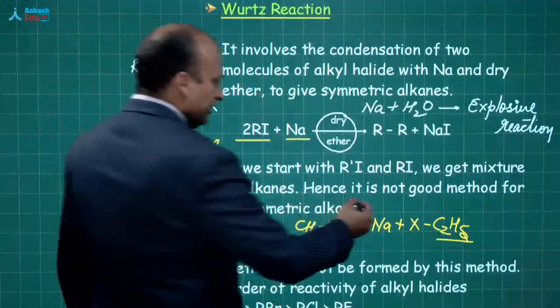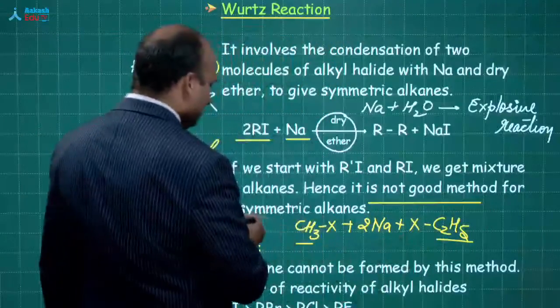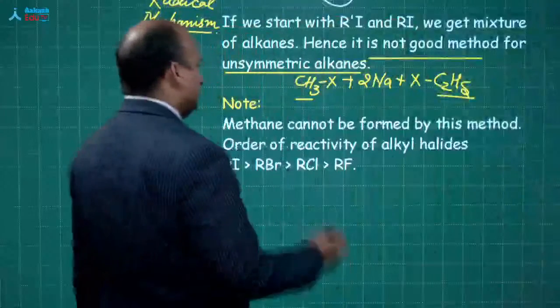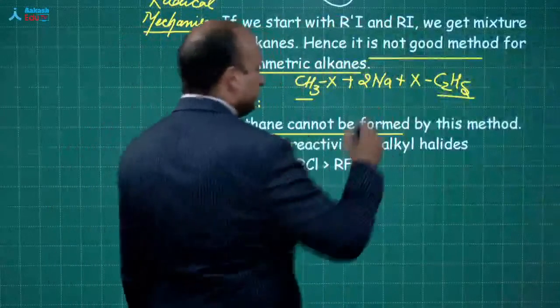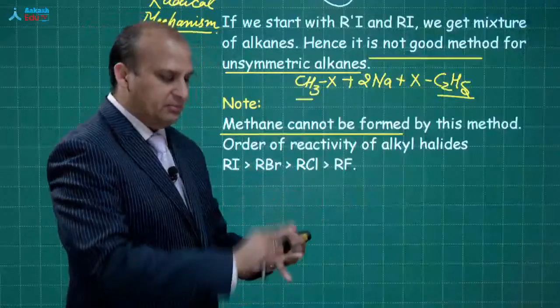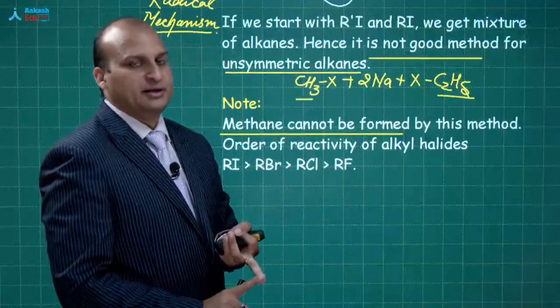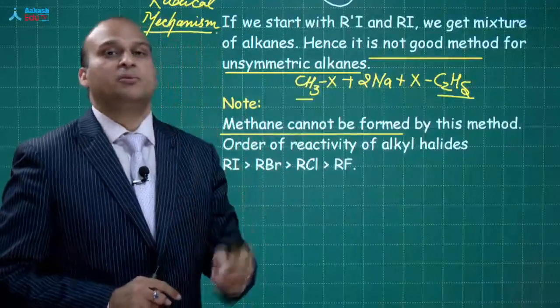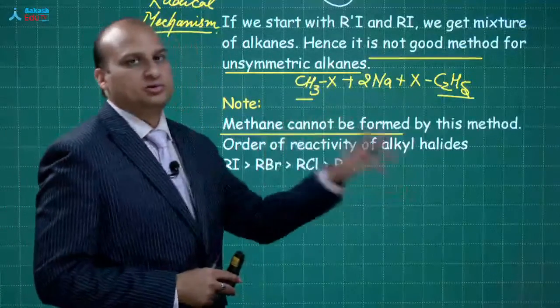So that is why, as it is written, it is not a good method for unsymmetric alkanes. Okay. Now also methane cannot be formed. See, all these points are important. Why dry ether? Which mechanism? Can it be used for unsymmetrical alkane? Can methane be produced? These are the four important things from which they will ask the question.